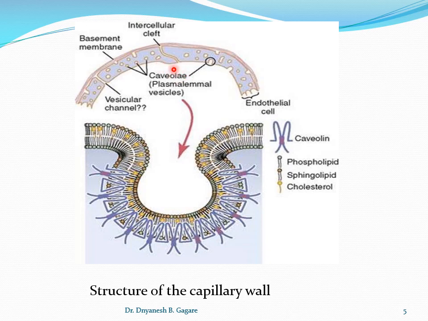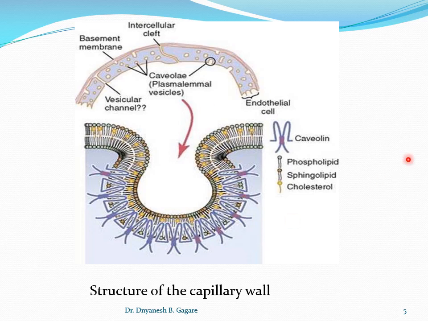And this fenestrae in the kidney allows small molecules and ionic substances to transport easily through the cleft. So like this, there is a structural difference from organ to organ as far as the capillary wall is concerned. Okay, so up to this point, students, we studied the structure of the capillary wall.